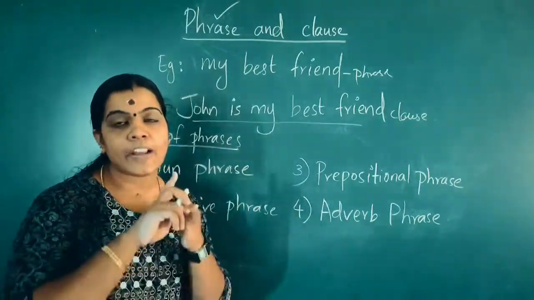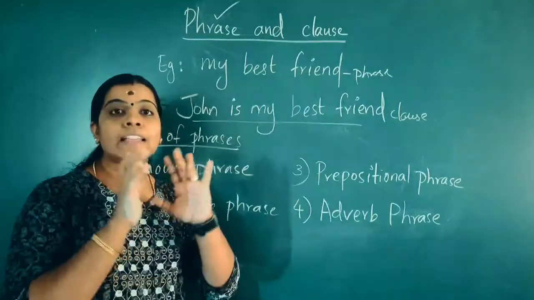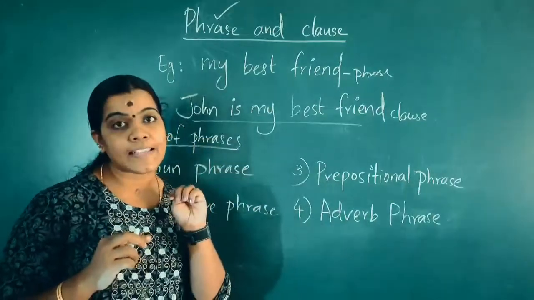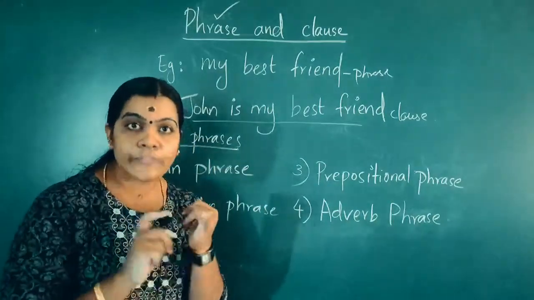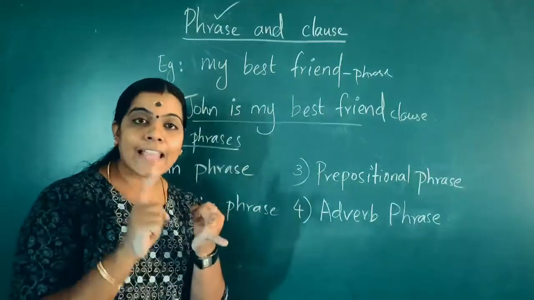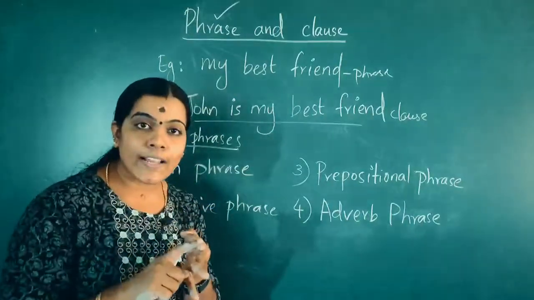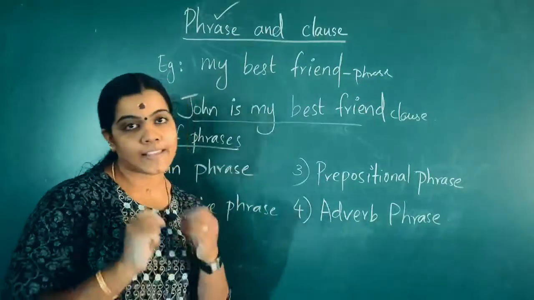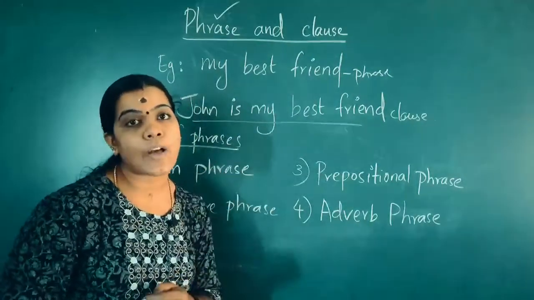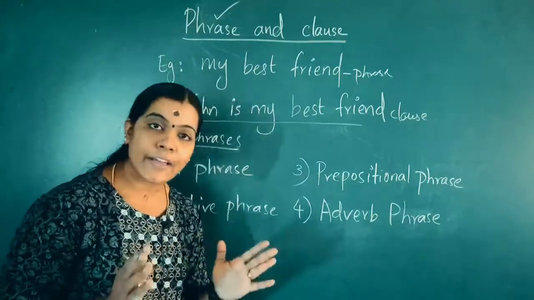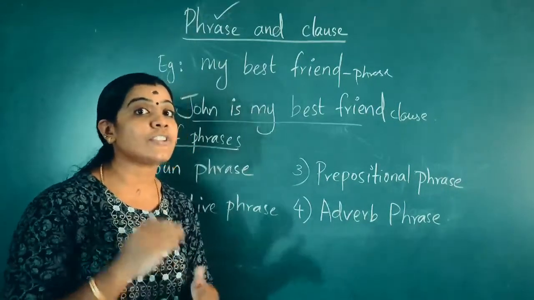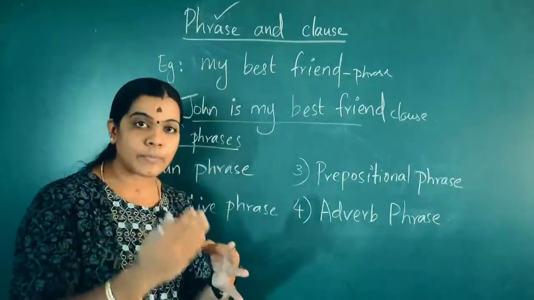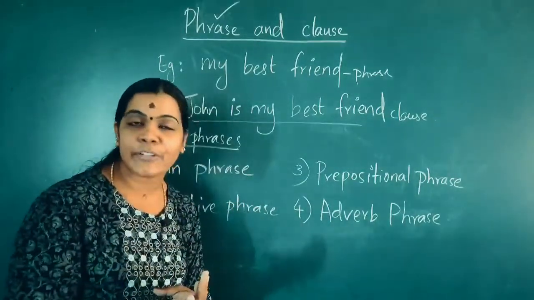Phrases will not have a sentence structure. They will not convey a meaning. So there are four types of phrases. The first one is noun phrase, the second is adjective phrase, the third is prepositional phrase, and the fourth is adverb phrase. Is it clear for you? So we can see what you mean by noun phrase, adjective phrase, prepositional phrase, and adverb phrase.